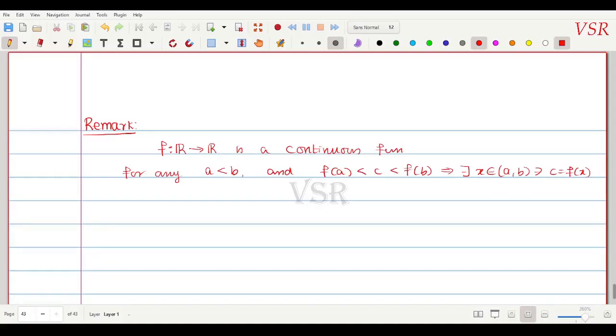If f from R to R is a continuous function and a is strictly less than b, and c lies between f of a and f of b, in the other way also, that is f of b less than c less than f of a, then there exists x belonging to the open interval a, b such that c is equal to f of x. So f is continuous will imply this.